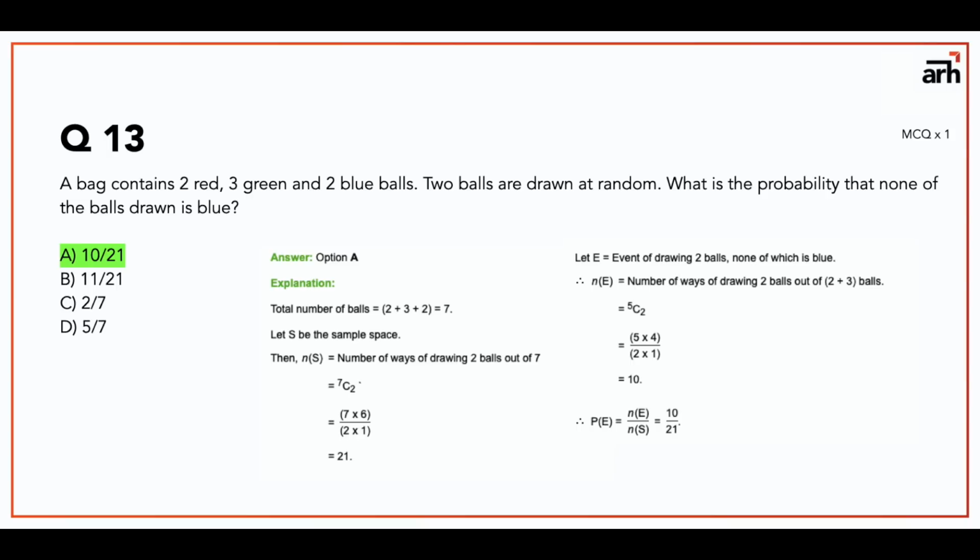The desired event is that none of the balls is blue, so they can be either red or green. 2 plus 3 is 5 and you have to select 2 balls, so that is 5C2. The value of 5C2 is 10, so you have 10 upon 21, that is your answer for this particular question.